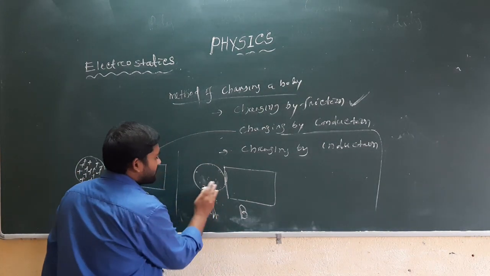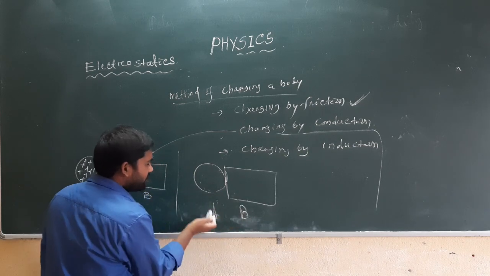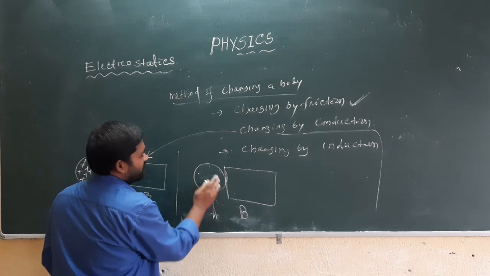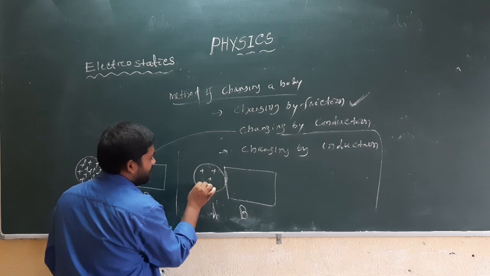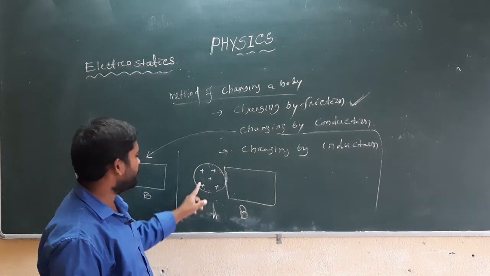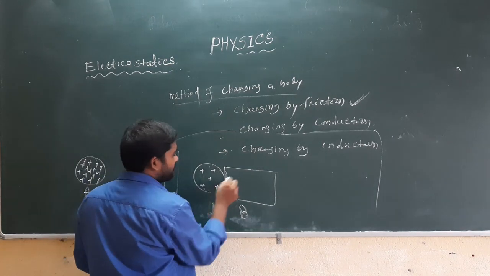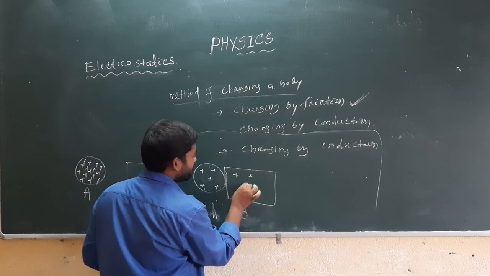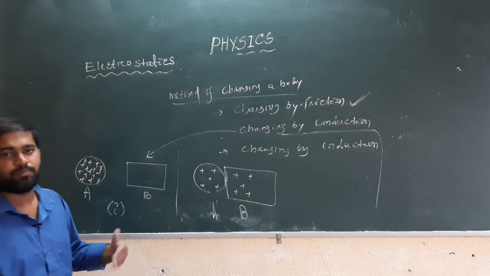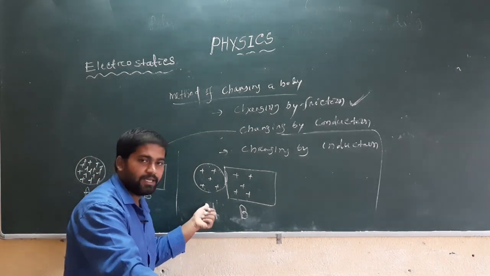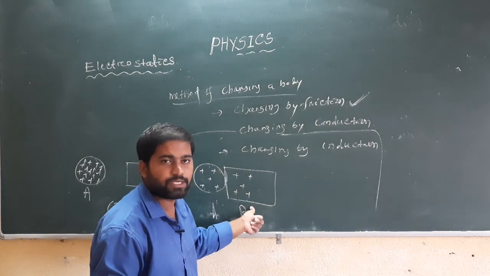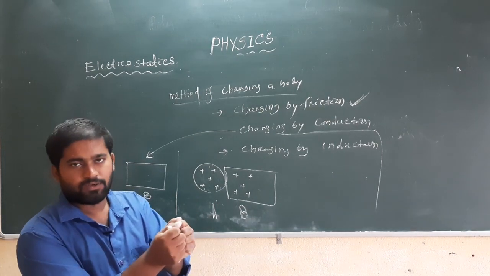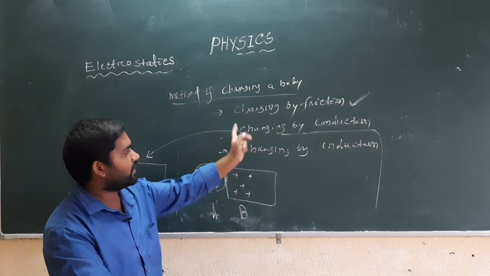So because of the transfer of negatively charged electrons from body B to body A, some of the positive charge in body A is neutralized and a small amount of positive charge is left in body A, and that value is equal to the positive charge produced in body B. That means the charge of A is equal to the charge of B, and that happens when the bodies are connected to each other, and that process is called charging by